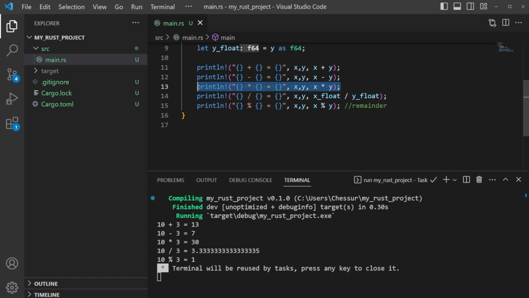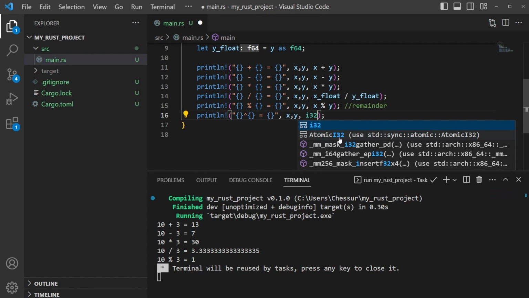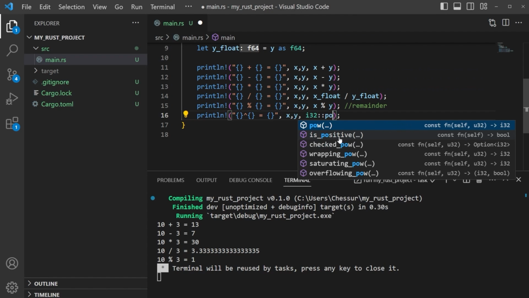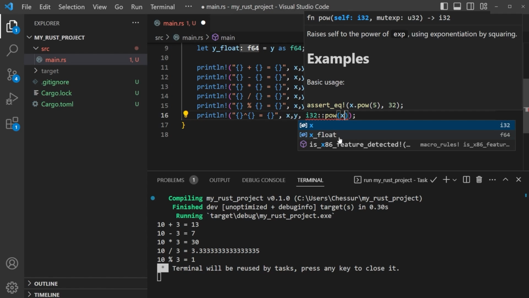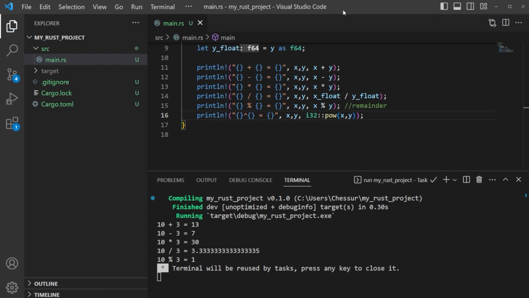So let's copy another one of these lines, and we're actually going to have to use some built-in tooling here. We can't just give it the caret like this, although I wish we could, but we can come in here and maybe clean this up, make it look like this. And then we could take X, Y, and then we need to take this to a power. So what we can do is we can come in here and do something like I32. You could use I64 if you wanted, and you can come in here and just say power, pow. And then we can say, what do we want the power to be? Well, X to the power of Y is what we're trying to go for. All right, and then we can just save that and then try running it.